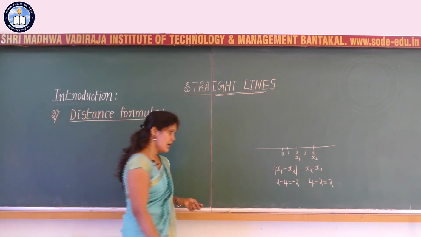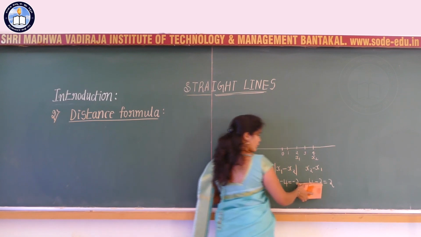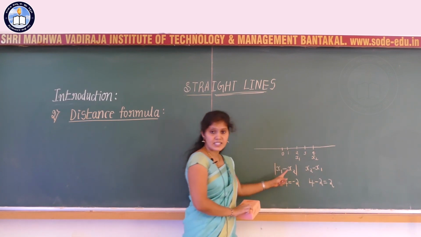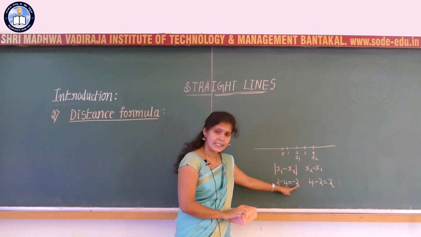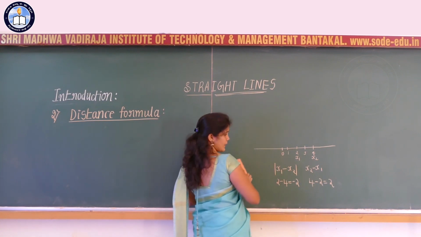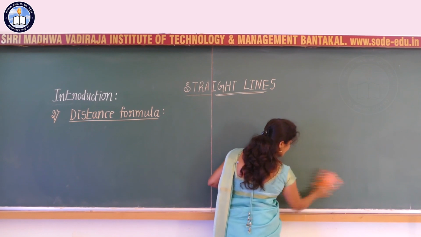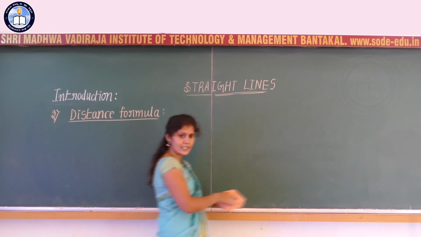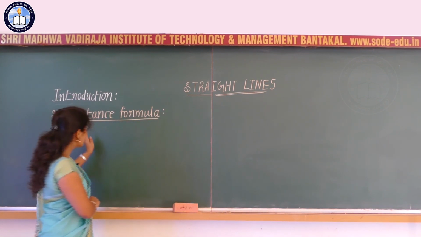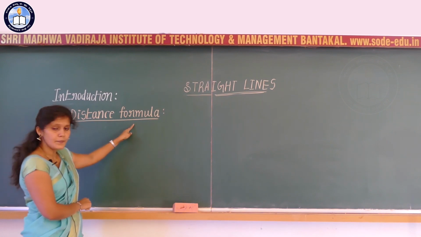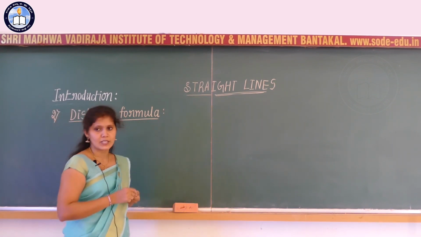x1 minus x2. If you are writing the absolute value of x1 minus x2, distance cannot be negative, so therefore we are getting positive values. With respect to the one dimensional plane, the distance between these 2 points is nothing but the constant 2, clear? So now let me consider the distance formula with respect to the two dimensional plane.